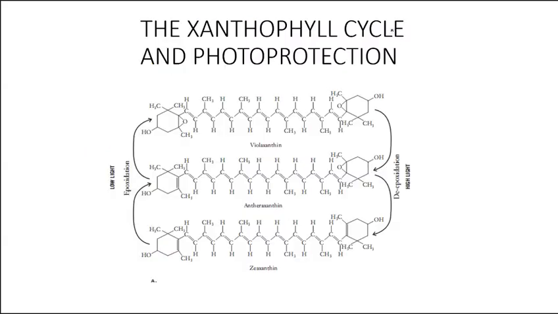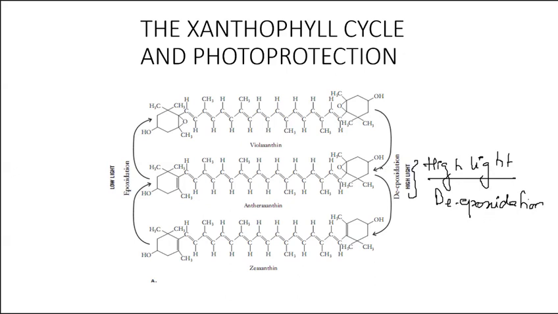So see here how this xanthophyll cycle works in photoprotection. Here, under high light, look here, I'm writing it bigger. Under high light, what happens? There is a process named de-epoxidation. Now what happens in de-epoxidation? It starts from violaxanthin to antheraxanthin to zeaxanthin. Under the condition of high light, the two oxygen groups from the rings of violaxanthin are removed.